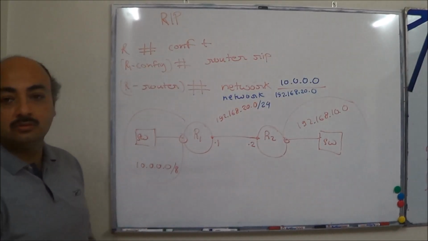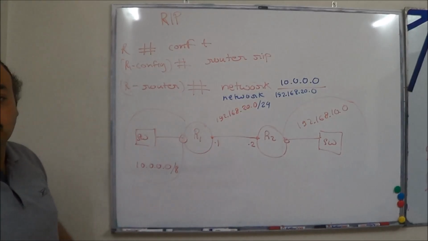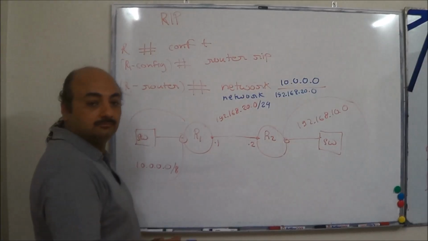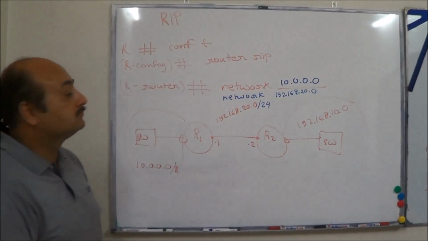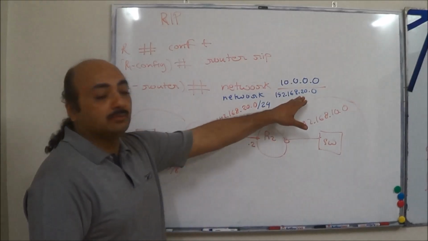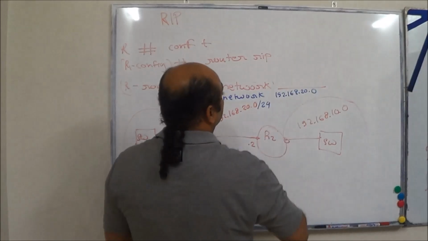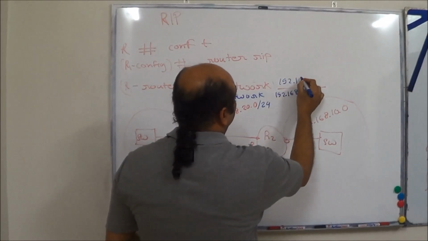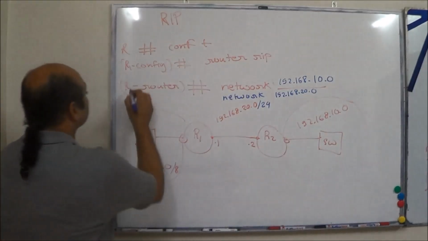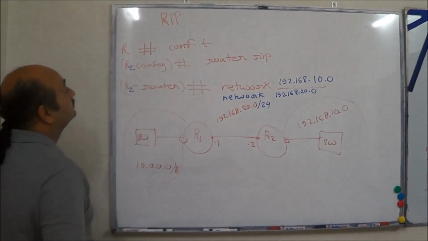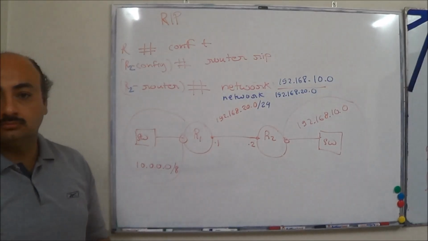Clear about this? So this is what I advertise on R1. On R2, what do I advertise? 192.168.20.0 remains the same. And instead of the other one, what do I advertise? 10.0. This one becomes R2 in that case. Is this clear?